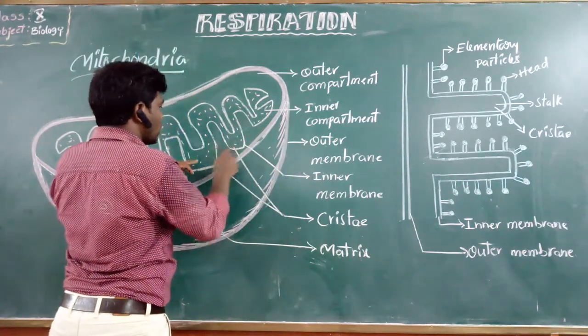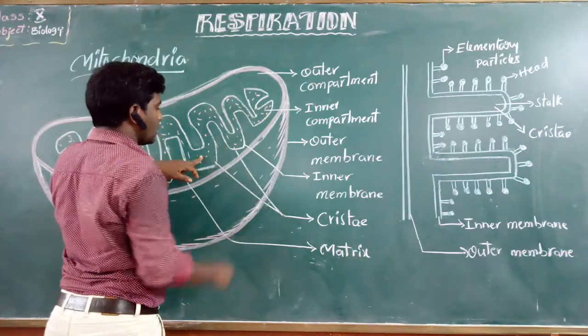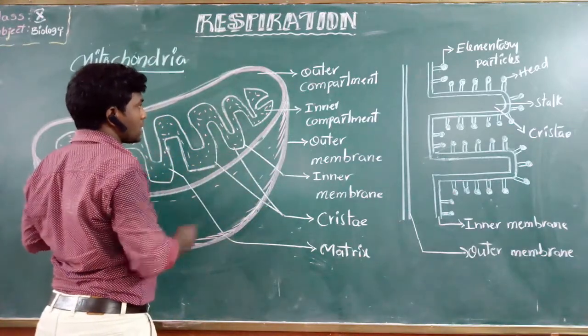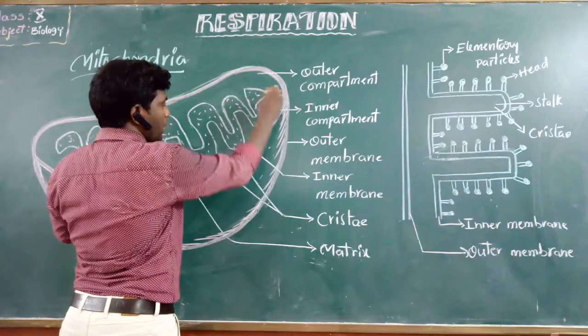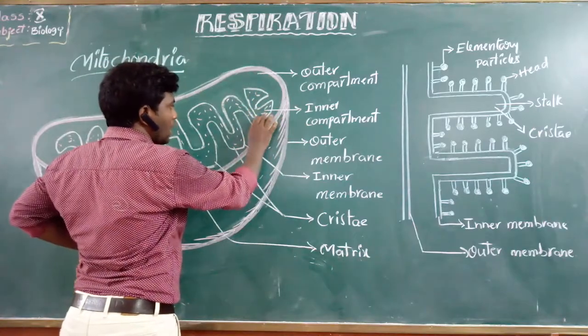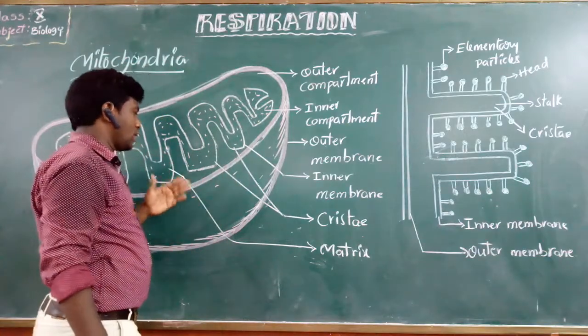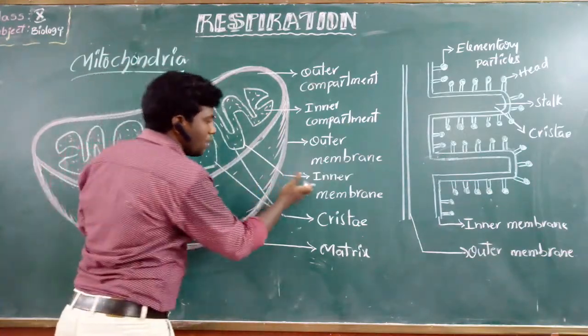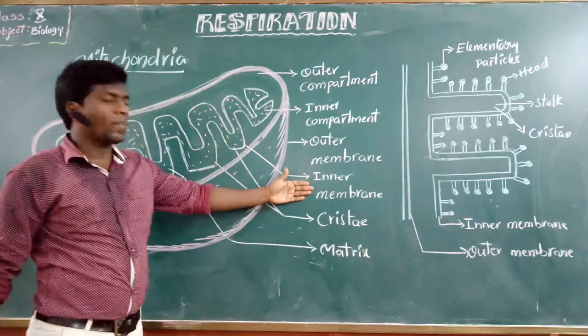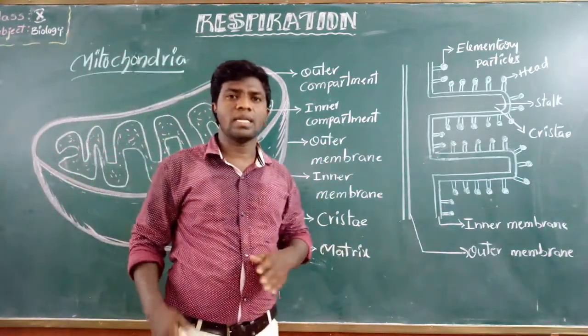So these folds are cristae. So here the point is, this is the outer compartment and this is the inner compartment. The inner compartment contains some substance that is called the matrix. That matrix is surrounded by the inner membrane.